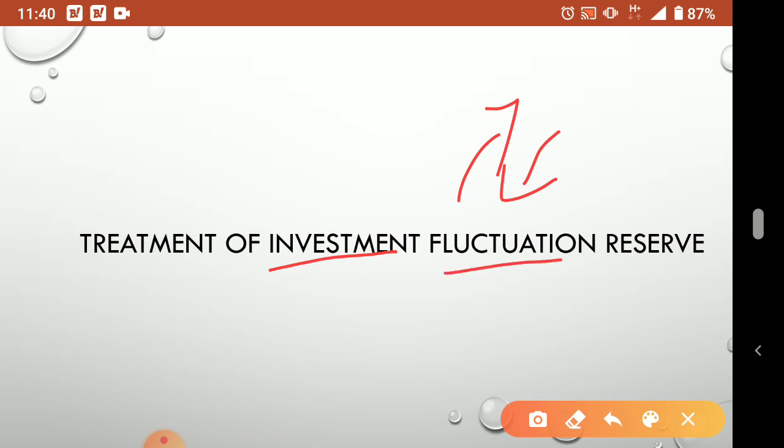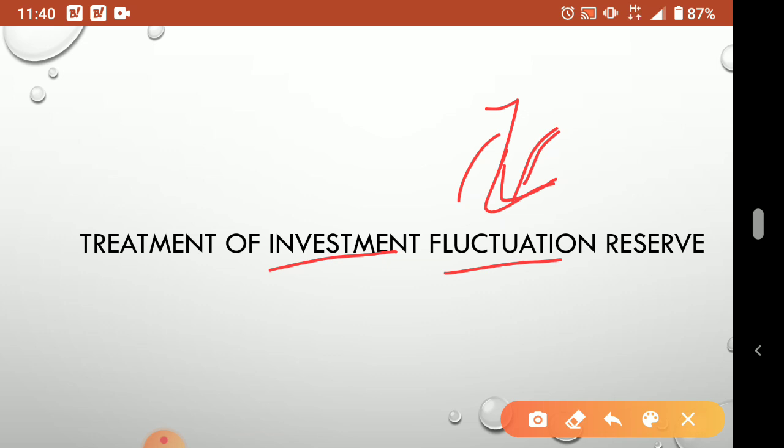If it is going up, no problem, no need of any reserve. If the investment value comes down, then it is a loss for the business. How to cover that loss? Because we cannot cover it from our usual business profit, then you will come with a huge loss, and partners will not get anything as their profit.